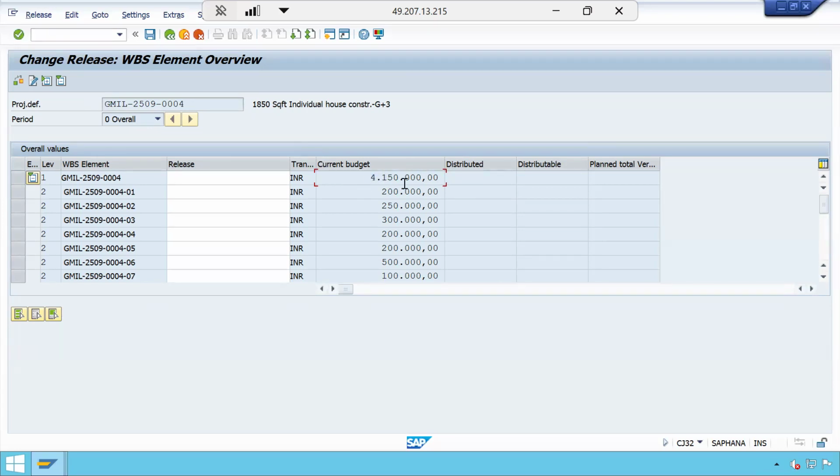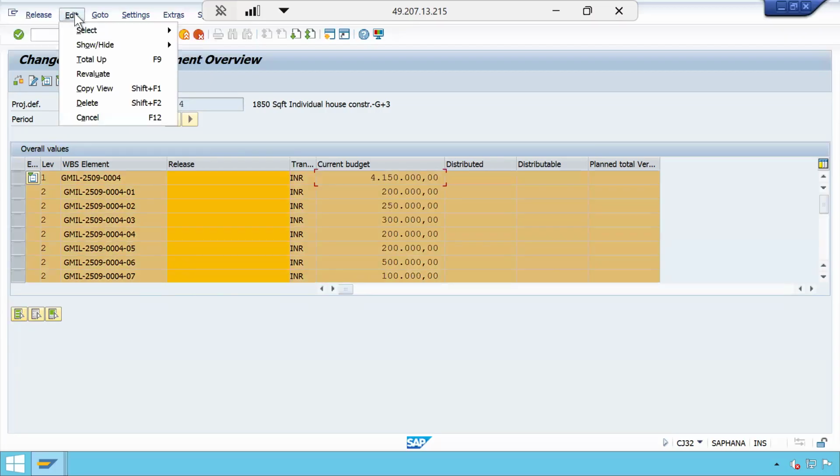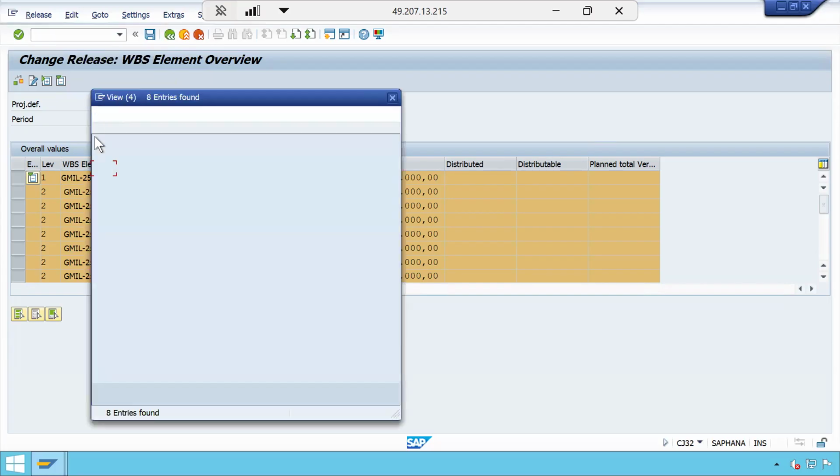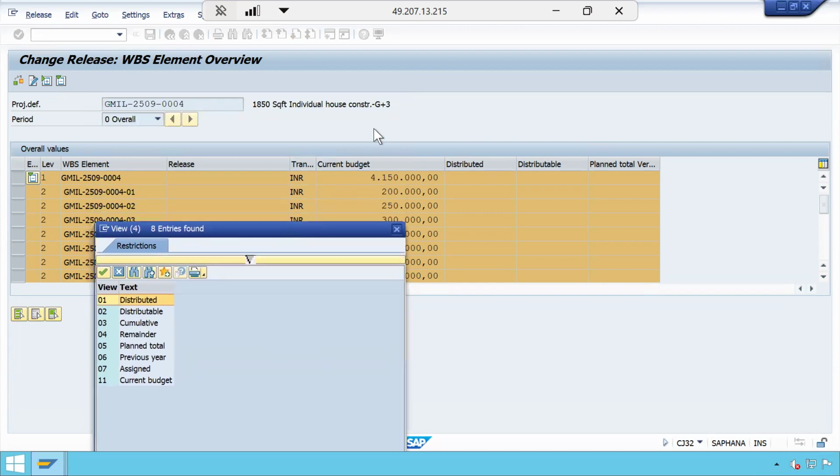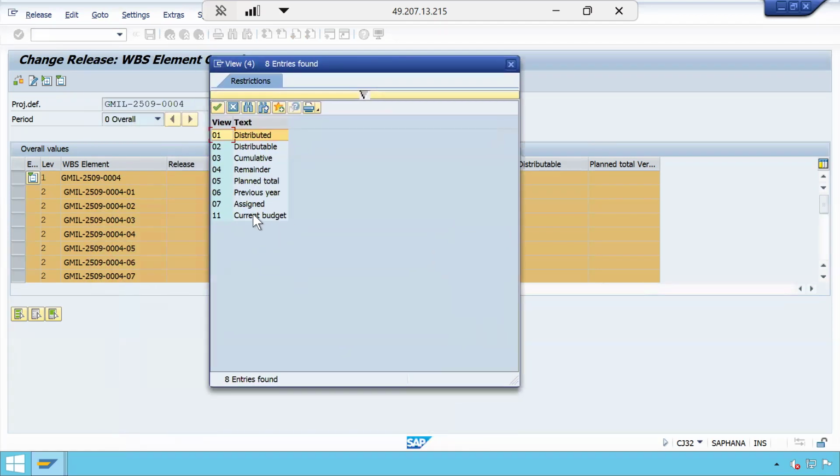Similarly, here also, we kept some budget initially, then it should go through the approval process. So let us assume this is approved, with the total value of the budget. We can also release a partial value of the budget, but this time I am releasing the total value. Now, what is the process that we need to follow here? The values are available in the current budget column, so it is easy for me to take that column reference and copy it. That is the current budget, column 11.